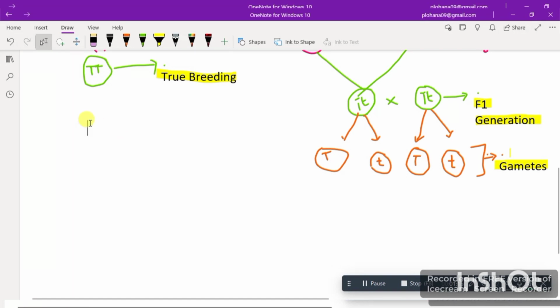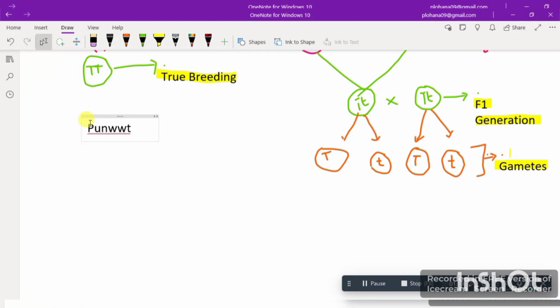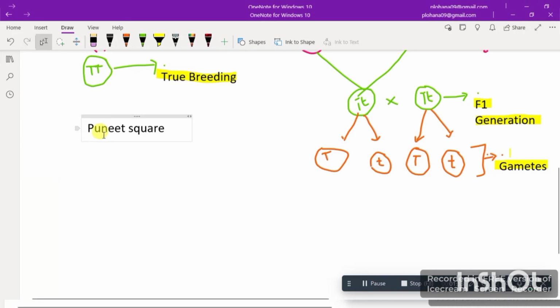Here I am making the Punnett square. So now let's see what the Punnett square is basically. The Punnett square shows that offspring with a dominant T will always be tall, with only the offspring containing the small tt combination being dwarf plants.